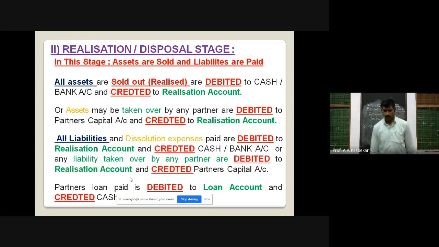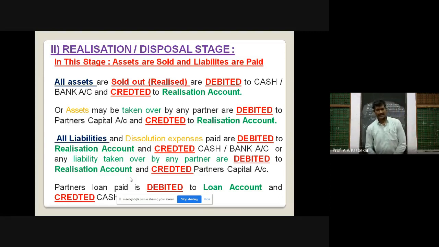When an asset is sold and money is received, we debit cash or bank account and realization account is credited. Or there may be another case that an asset may be taken over by any partner, and in that case it is debited to partner's capital account and credited to realization account.